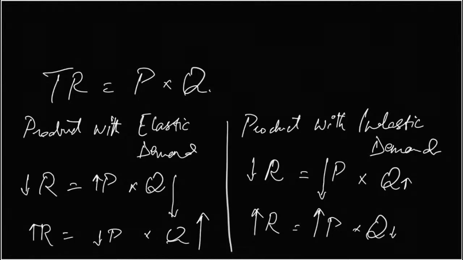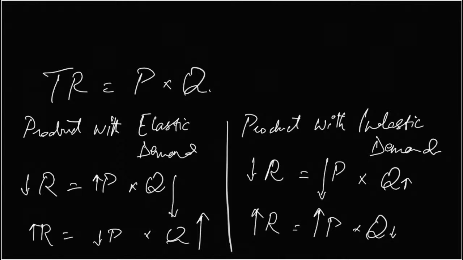One more thing, we have very easily said that this much price change causes this much quantity demanded change. In real life, producers have a rough idea of whether the PED is elastic or inelastic, but the precise value is unknown.